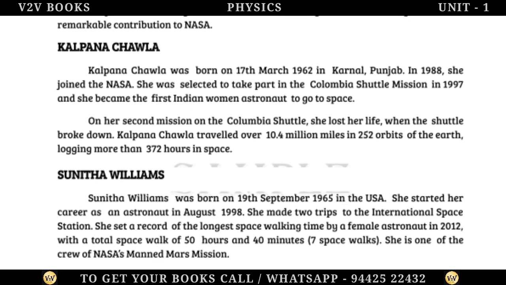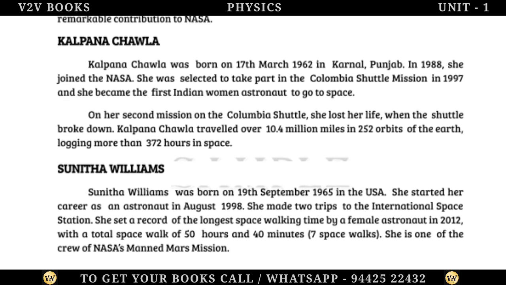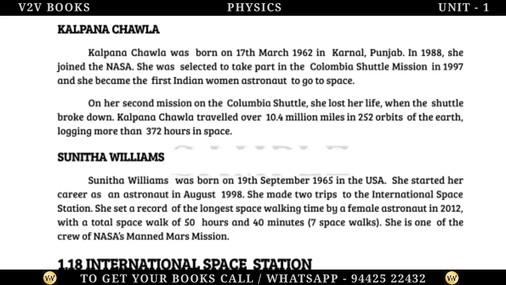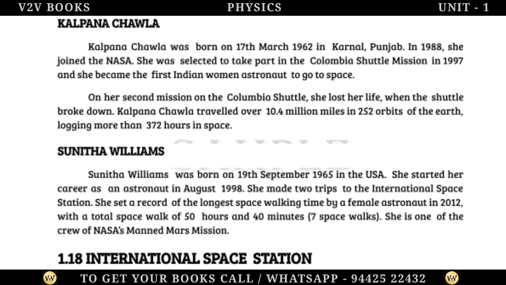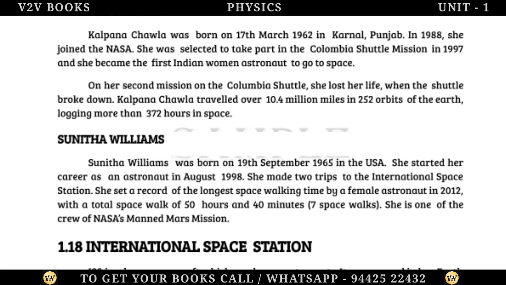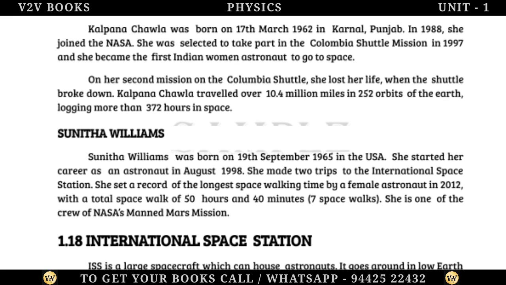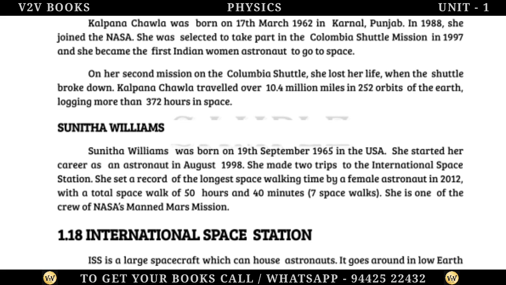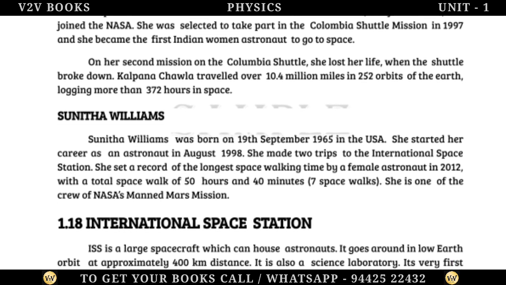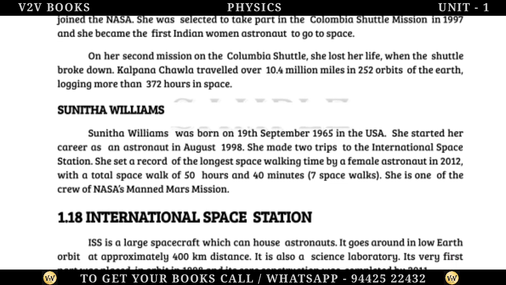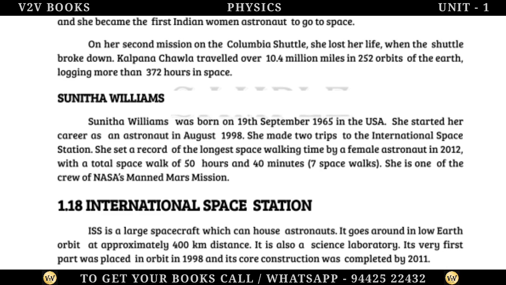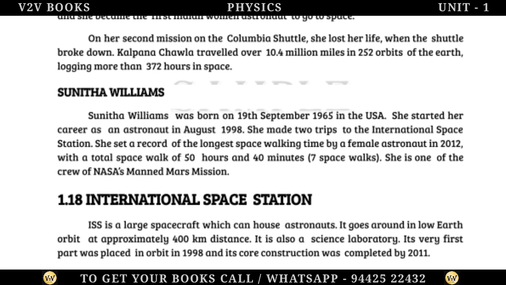Sunita Williams. Sunita Williams was born on 19 September 1965 in the USA. She started her career as an astronaut in August 1998. She made 2 trips to the International Space Station. She set a record for the longest spacewalking time by a female astronaut in 2012, with a total of 50 hours and 40 minutes over 7 spacewalks. She is one of the crew of NASA's manned Mars mission.